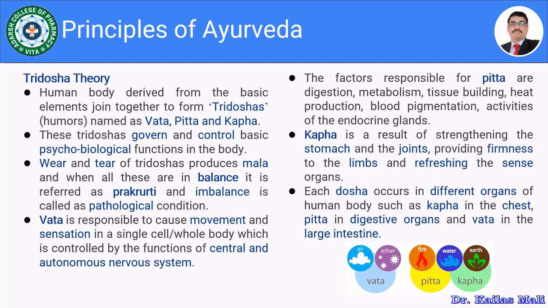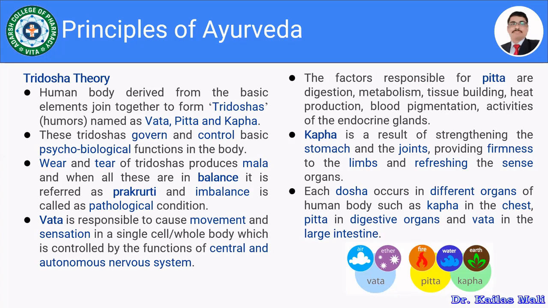If Vata, Pitta, Kapha are in the balanced state, then it is said to be the Prakruti, and if there is an imbalance, it is said to be a pathological condition that may lead to the disease or the disorder. So the very first one is Vata. Vata is responsible for causing the movement and the sensation in a single cell or the whole body, which is controlled by the function of the central and the autonomic nervous system.